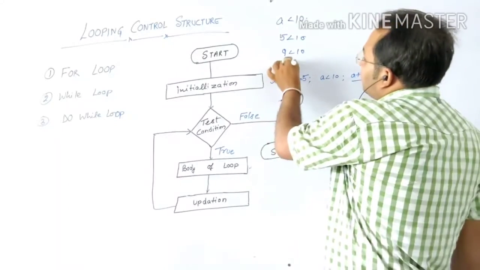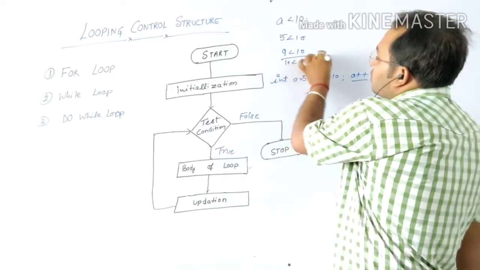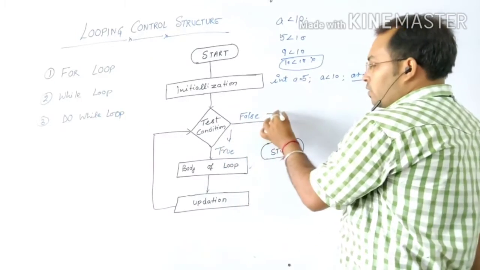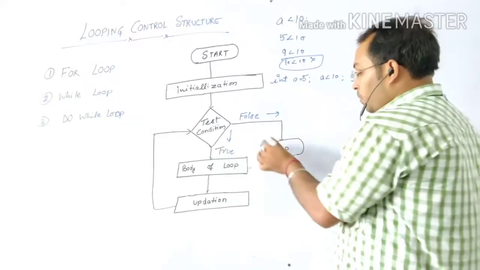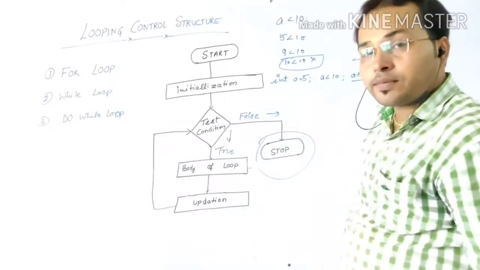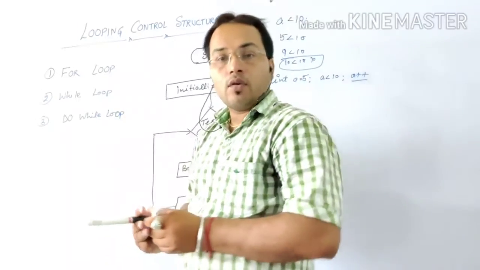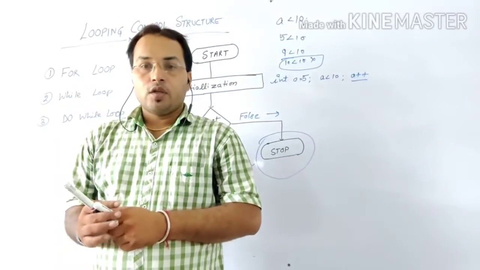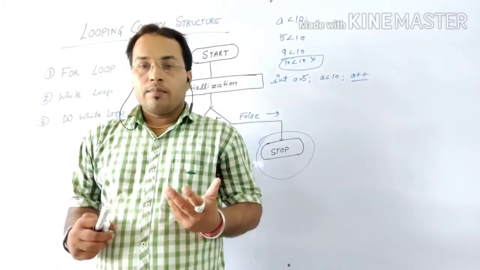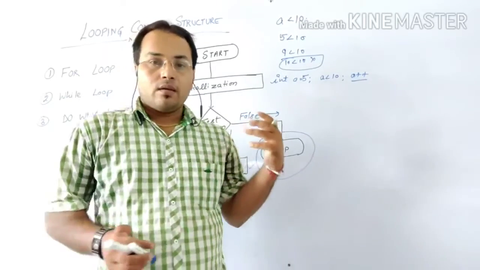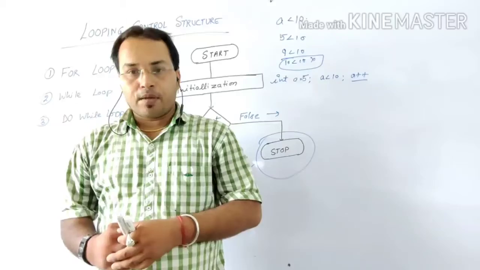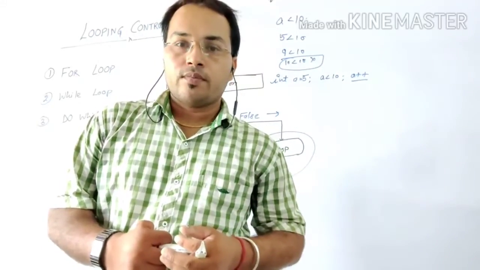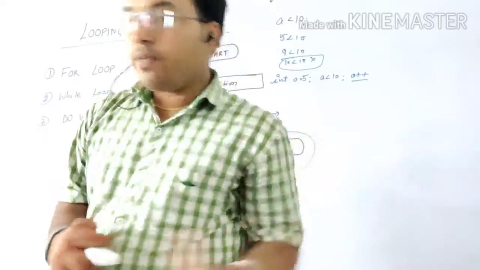But when you get 10 less than 10, this condition will be false, and the loop will not go this side, it will go this side. The condition is false and the program will stop over there. So this is the working of loop statements in our program. You will be more clear when I give you an example, or you can say the program, regarding these loops. But I will explain the working again.